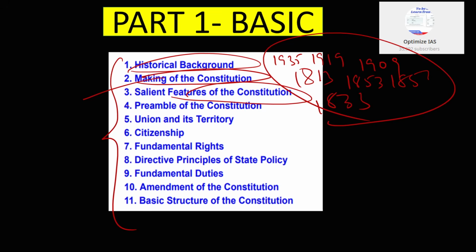Next, guys, the most important chapter out of this is the preamble chapter. Multiple questions are coming from the preamble chapter. This is the most important chapter, guys. Preamble is the soul of the constitution, so kindly read the preamble chapter multiple times.